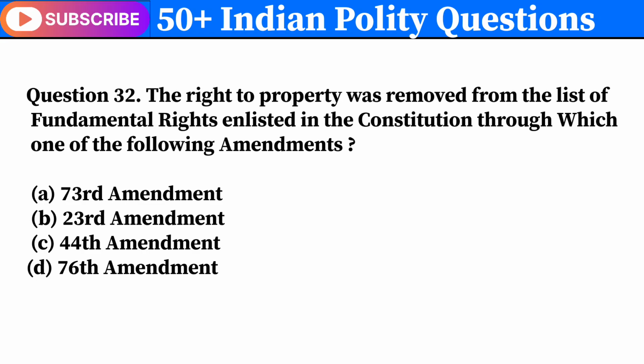Question 32. The right to property was removed from the list of fundamental rights enlisted in the Constitution through which one of the following amendments? Correct answer is C. 44th Amendment.